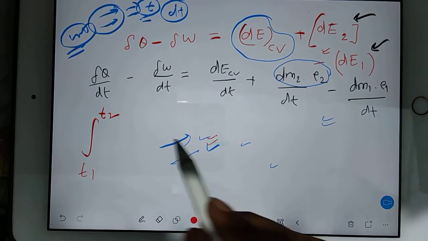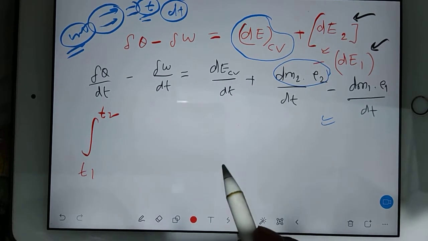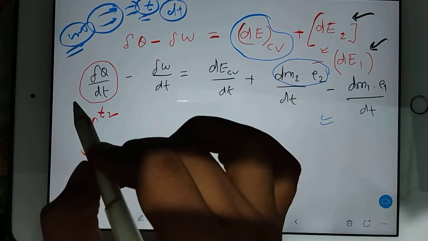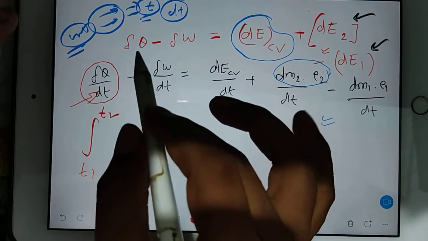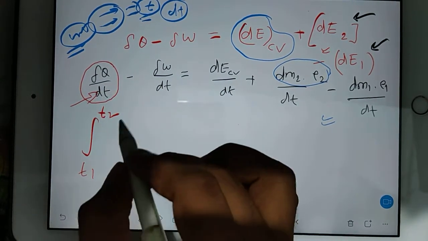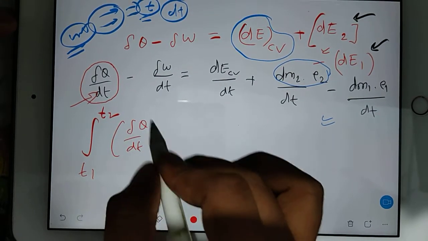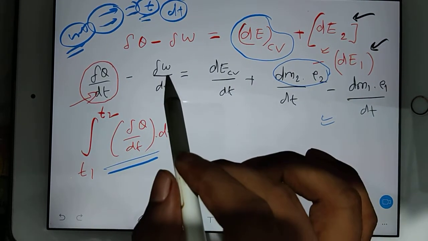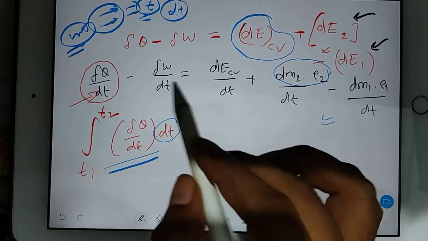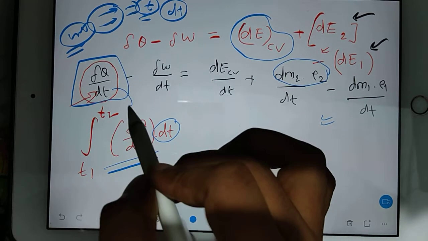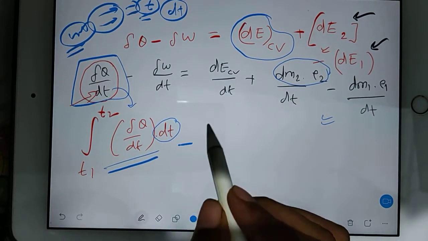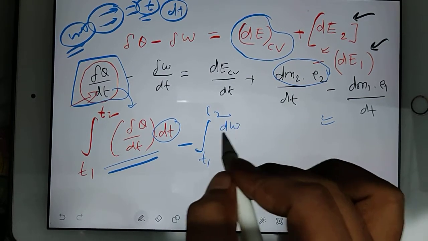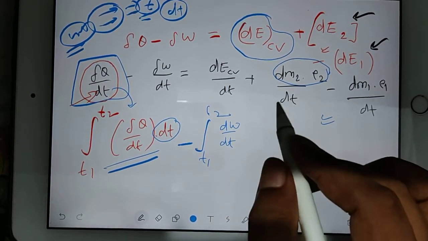So we will integrate because we have to sum all the terms. Like this much energy is being transferred in this small dt time, and I want to count all the energy. So I will write dQ by dt into dt. This term gives me the total heat transfer in this much time. Then again I'll put a minus sign, and from time t1 to t2, dW by dt. No need to write, I'll directly give you the PDF.